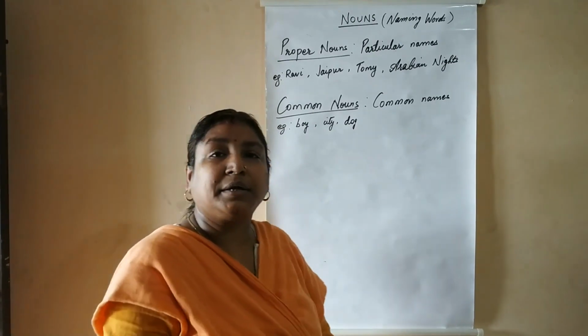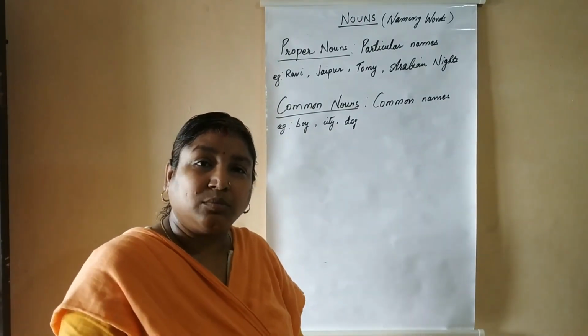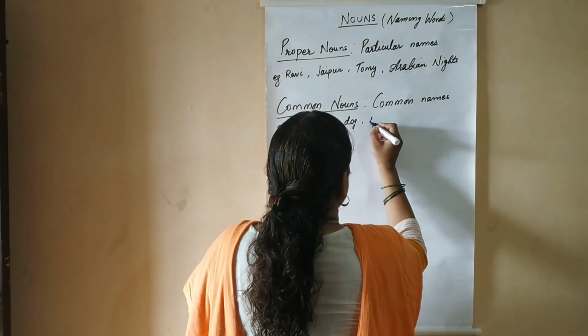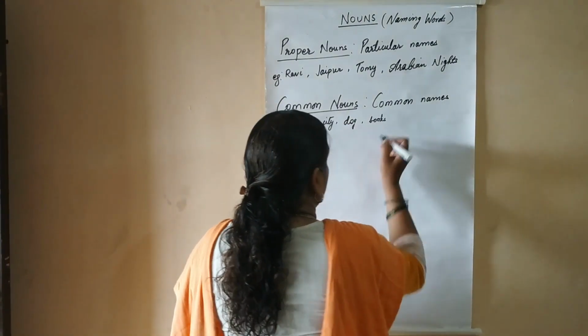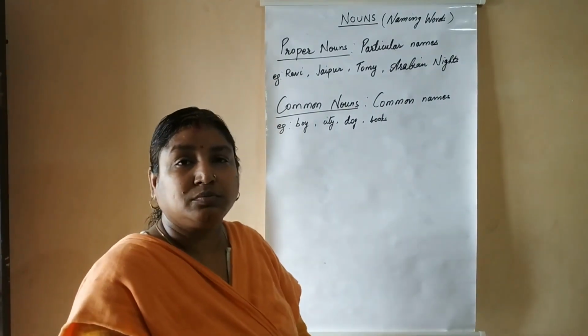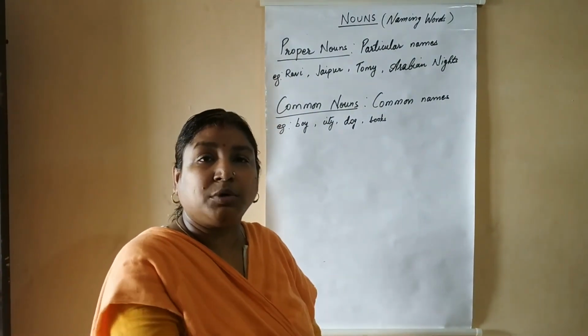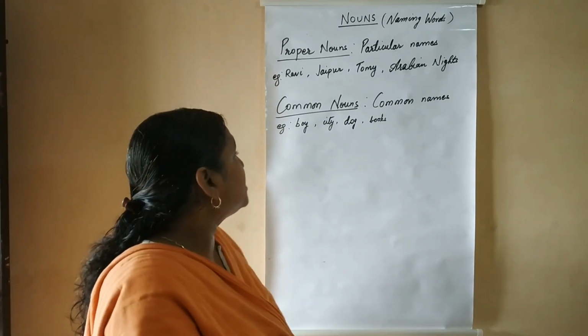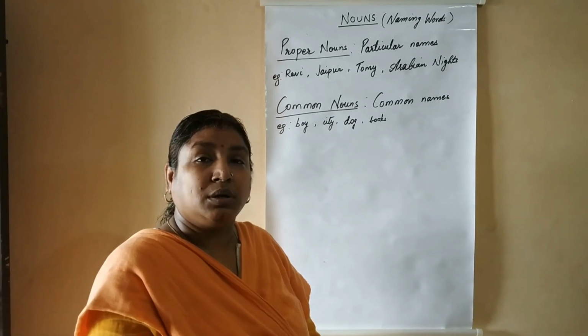Dog, cat, lion, tiger, names given to animals in common. Books, pen, pencil, table, air, water, names given in common to objects, to things. So these are some of the examples of common nouns.